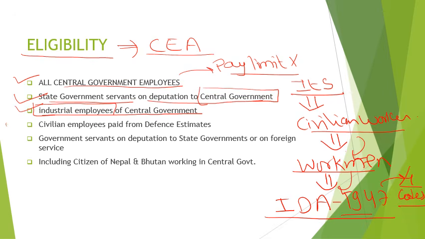Next is civilian employees paid from defense estimates. They are also eligible. Next one is government servant on deputation to state government or on foreign service. They are also eligible, but here a new term arrives, foreign service. What does foreign service mean?